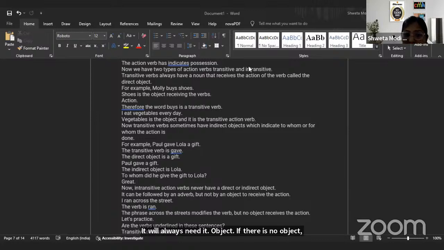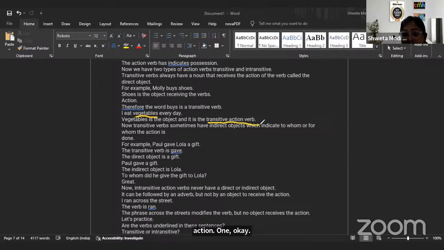Now, what is an object? Object means the answer to what. For example, I eat what? Vegetables. So it is a transitive verb because you have an answer to what do I eat. So vegetable is the object and this is your transitive action verb.